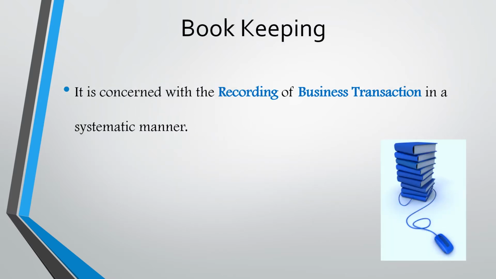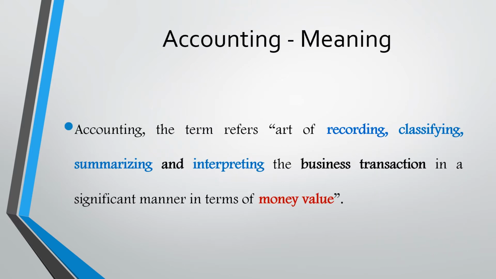While evaluating the accounting system, traditionally they were making bookkeeping. Bookkeeping is concerned with the recording of business transactions in a systematic manner. Accounting. So after bookkeeping, the accounting system evolved. Accounting refers to an art of recording, classifying, summarizing, and interpreting business transactions in a significant manner and in terms of money value.